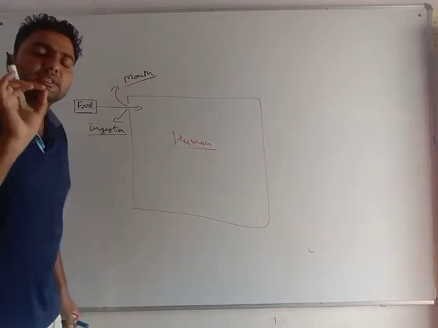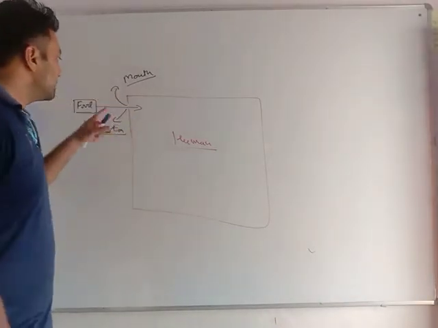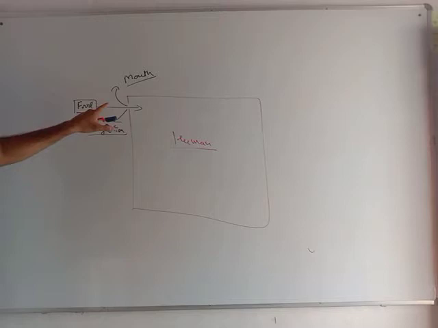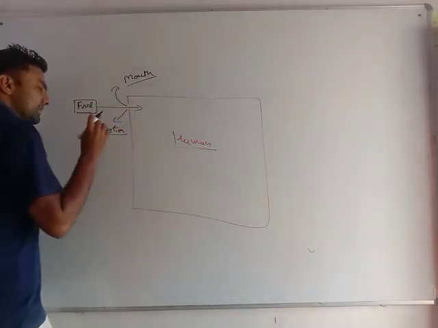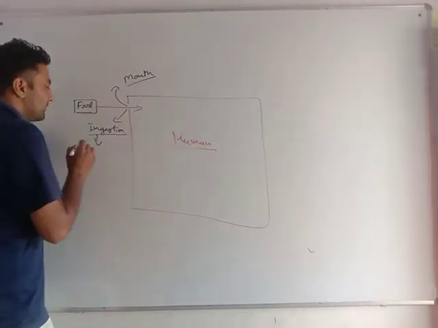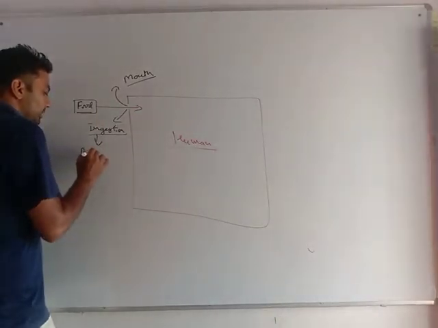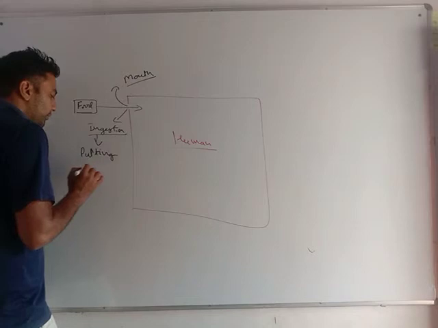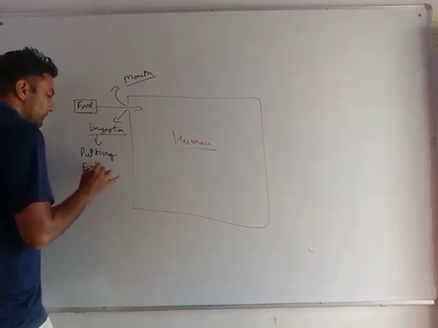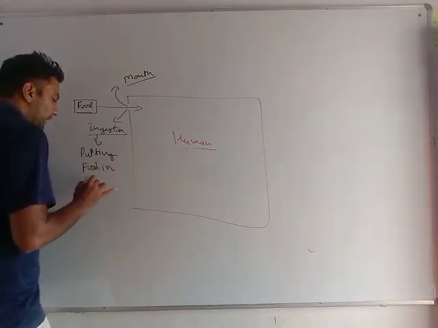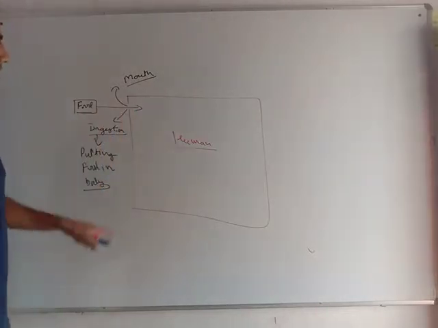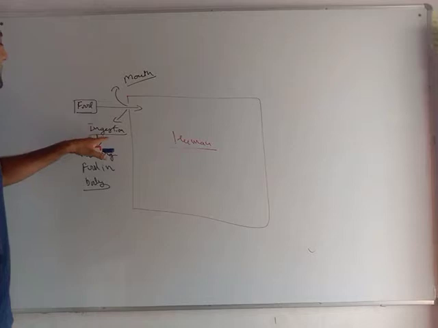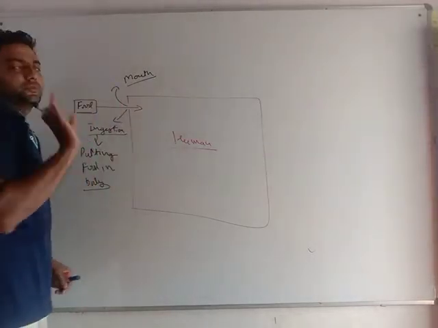In humans, ingestion takes place in the mouth. At this place, the food is entering into my body. What is ingestion? Putting food into the body. Very important, ingestion in humans takes place in the mouth.